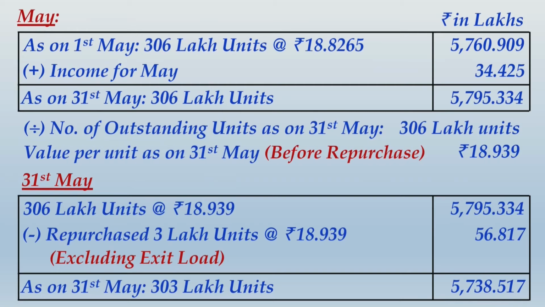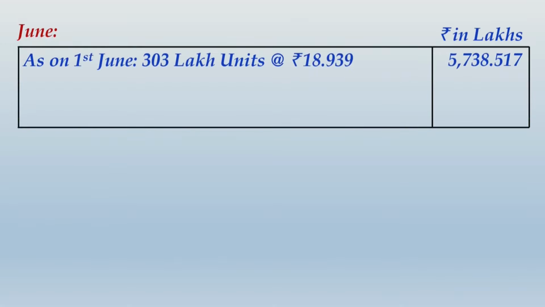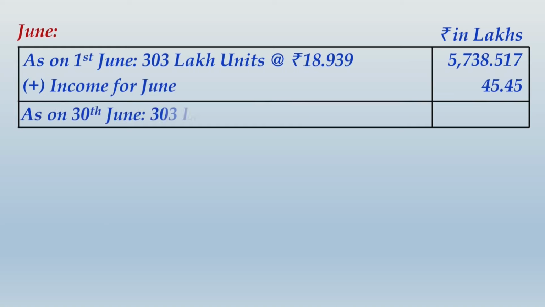But before we proceed to June, please write up all these workings and then only we shall move ahead. Alright friends, once you have completed this whole working, let us move ahead and make the calculations for the month of June. Now, as on 1st June, there were 303 lakh units at rupees 18.939 per unit. That gives you the total value of 5738.517 lakhs. To that you add the income for June, and what you get is the closing value for June.